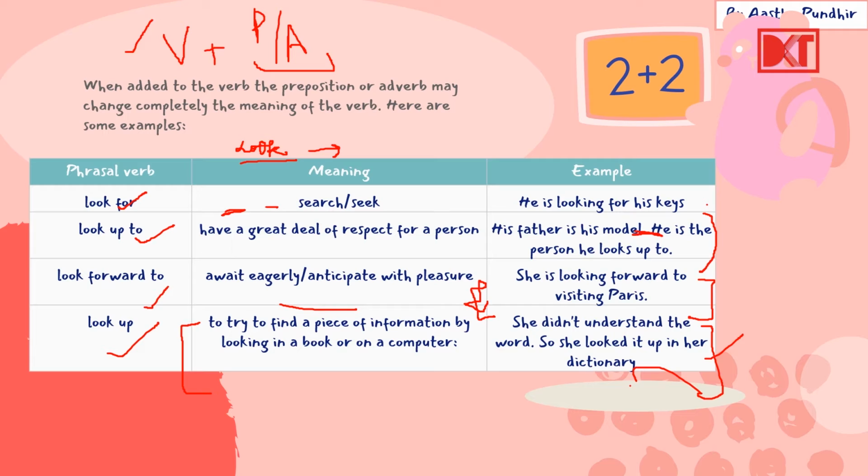Alright. So ऐसे ही हमने देखा these are the phrasal verbs क्या होते हैं, बस verb and either a preposition or an adverb. Very easy concept. Alright.